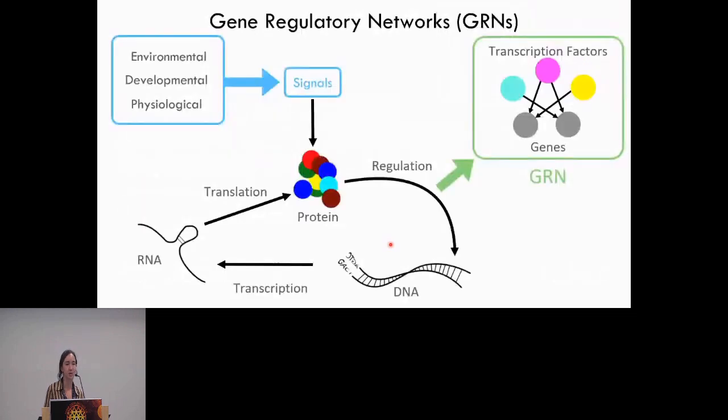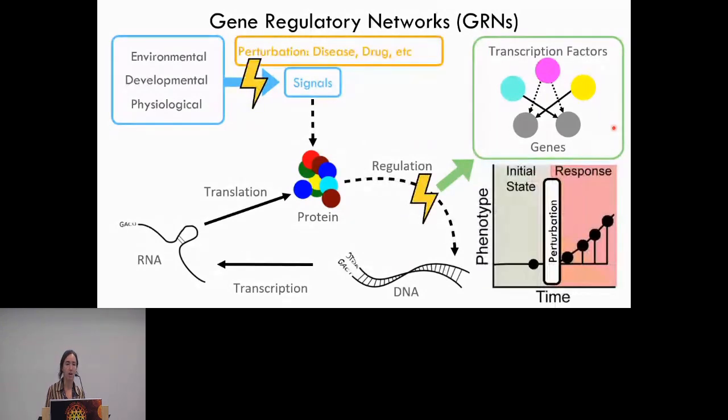Okay, so gene regulatory networks are complex networks of interactions that regulate spatial and temporal gene expression, and this allows organisms to respond to environmental, developmental, and physiological signals. These signals come into the cell and they're intercepted by proteins, and those proteins will send messages to transcription factor proteins, which will go on to bind to DNA to regulate gene expression. And the overall goal of transcriptional gene regulatory network inference is to uncover which transcription factors are regulating which genes from a systems level perspective and represent this as a network.